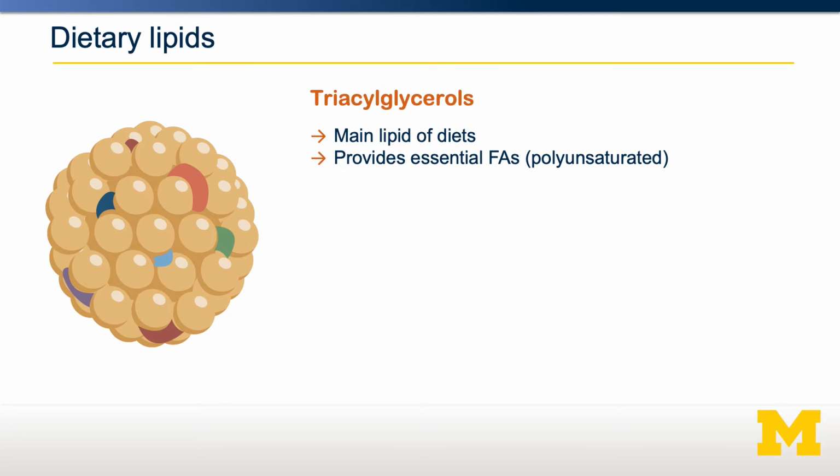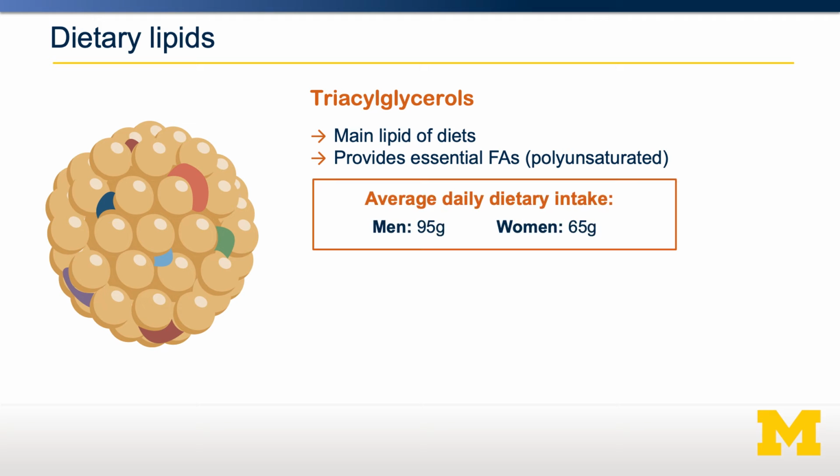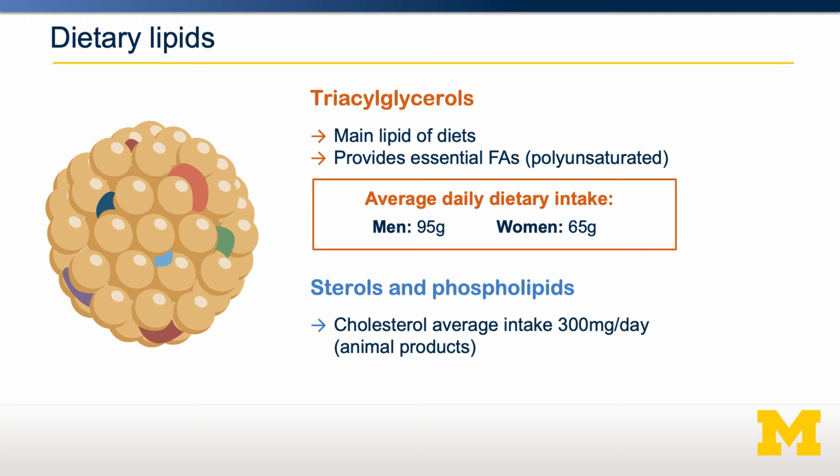The major component of dietary lipids is in the form of triglycerides. About 95% of the lipids we eat are in the form of triglycerides. The average man consumes about 95 grams per day of triglyceride, whereas the average woman consumes about 65 grams. Triglycerides are the main source of the essential fatty acids, the omega-3 and omega-6 polyunsaturated fatty acids. We also consume about 300 milligrams per day of cholesterol, generally from animal products, and 1 or 2 grams per day of phospholipids. Our digestive system therefore has to have pathways to break down triglycerides, cholesterol, and phospholipids to put them into an absorbable form.